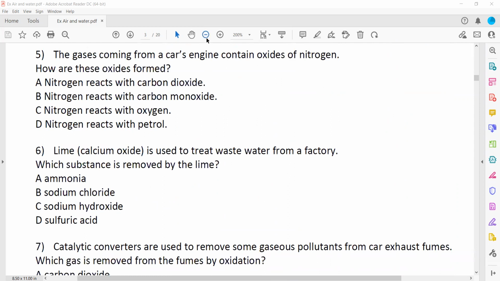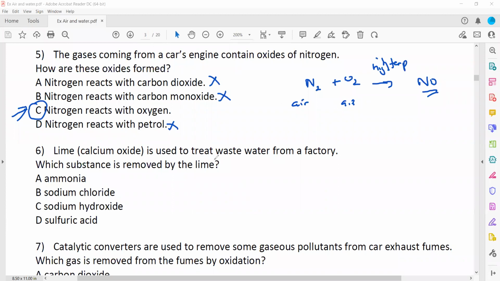The gases coming from the car engine contain oxides of nitrogen. How are these oxides formed? Basically, nitrogen and oxygen from the air react with each other and form oxides of nitrogen. Nitrogen reacting with petrol is wrong; it does not react with petrol. Nitrogen and oxygen react with each other to form these oxides. Nitrogen is from the air, oxygen is also from the air, but due to the high temperature and the spark in the engine, this reaction occurs.